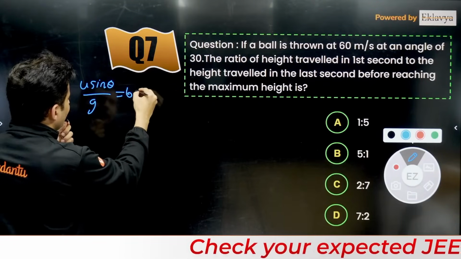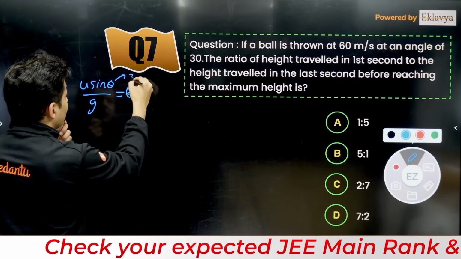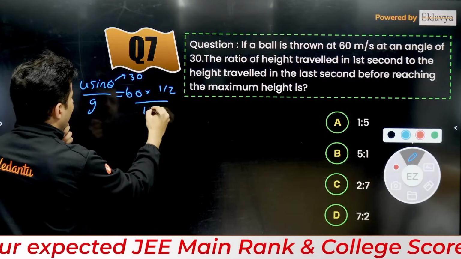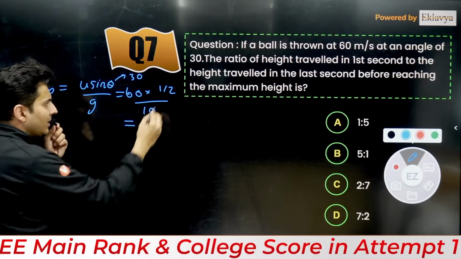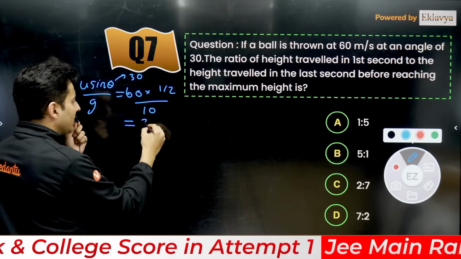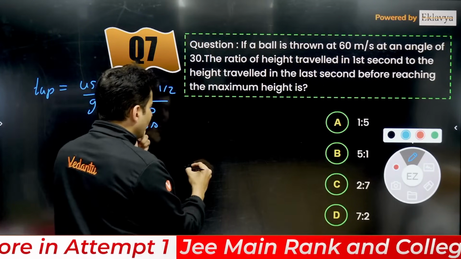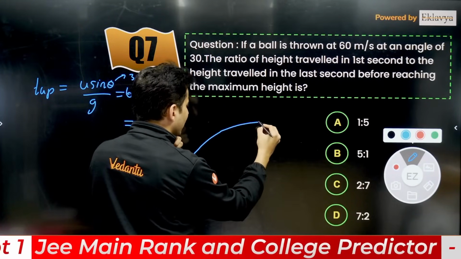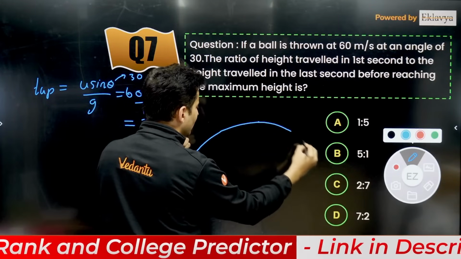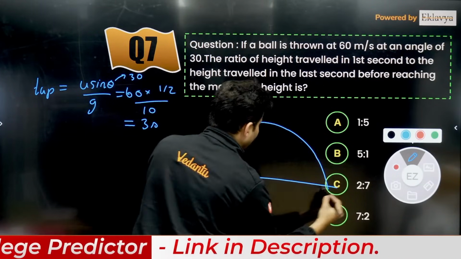U is 60, sine 30 is half, divided by 10. So 60 by 2 is 30, 30 by 10 is 3. So 3 seconds to go up and then 3 seconds to come down.